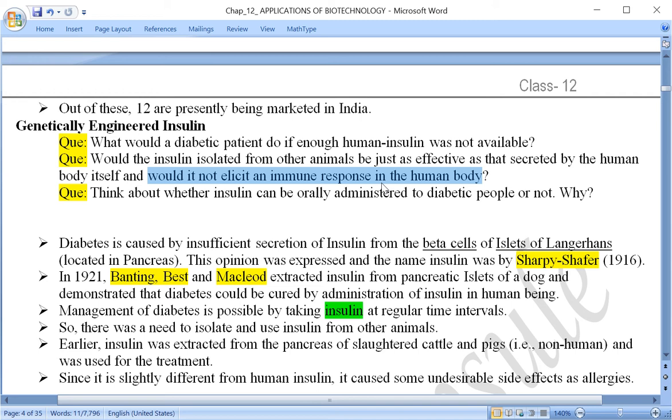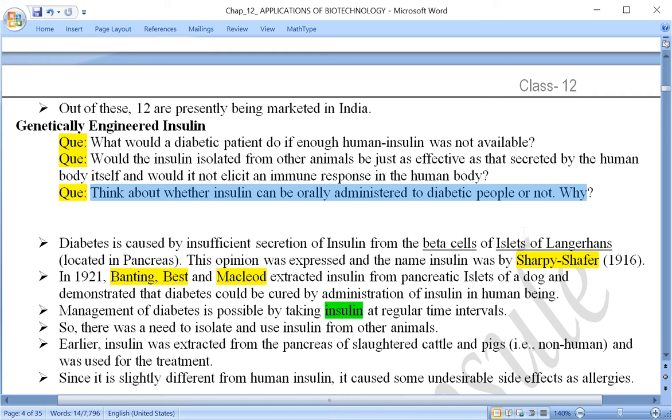And the third question is, think about whether insulin can be orally administered to diabetic people or not. Orally means through the mouth, how we take tablets. Very similar to that. Can insulin be taken by oral method? If yes or if no, why? So here let me answer this last question.